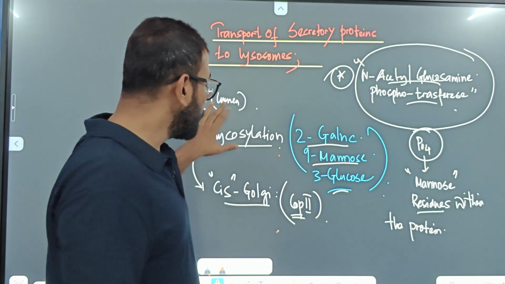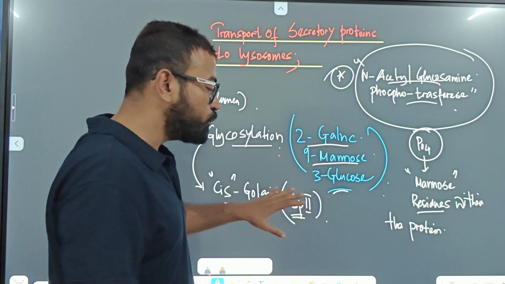After glycosylation, the proteins are transmitted to the cis Golgi via COP2.